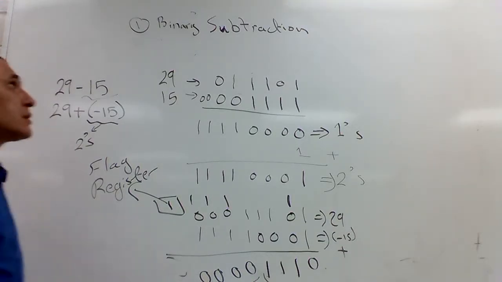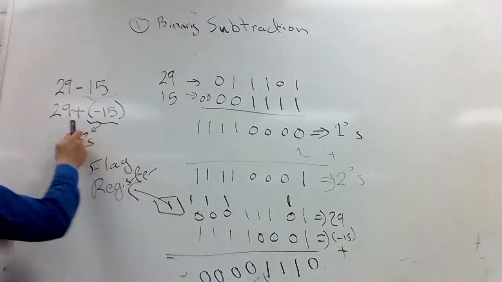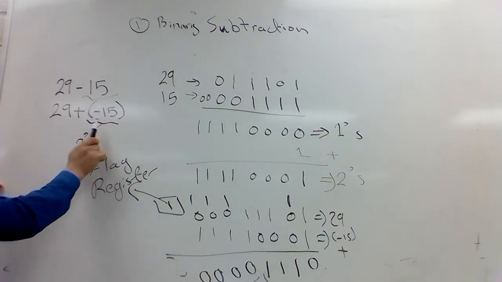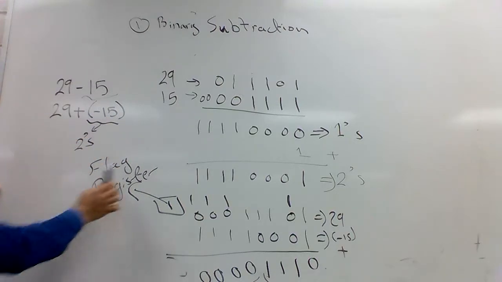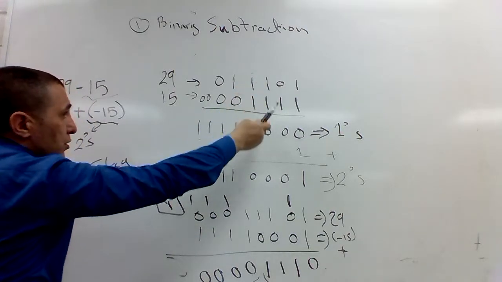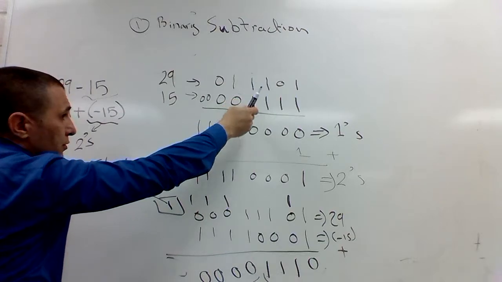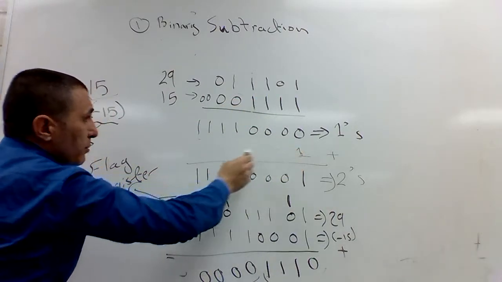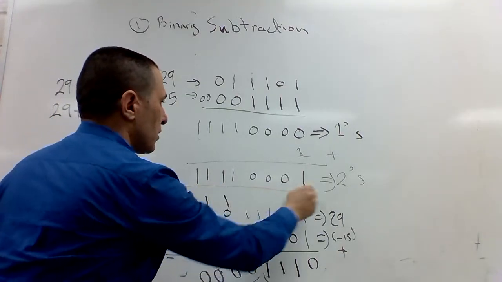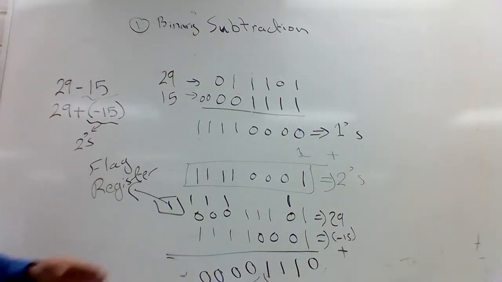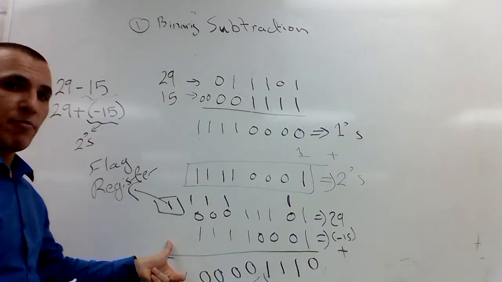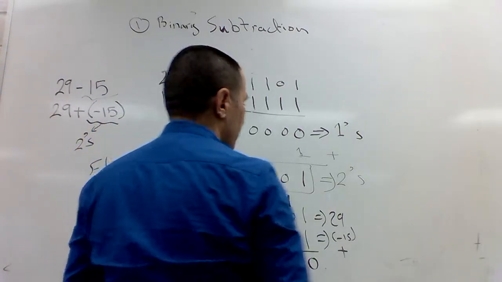14. This is where I convert the subtraction to addition, and I take the 2's complement of the negative 15. I take it by finding the 1's complement. 1's complement is flipping every 0 to 1 and every 1 to 0. To find the 2's complement, I add 1 to the 1's complement. So this is the 2's complement representing the negative 15. I add it to 29, and it gave me 14. We got the right answer.